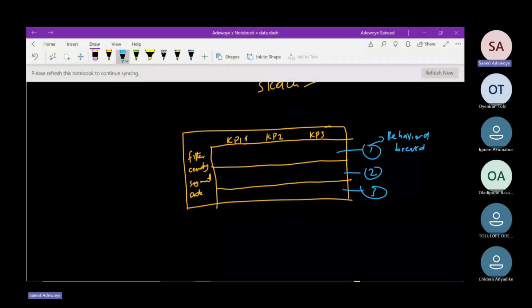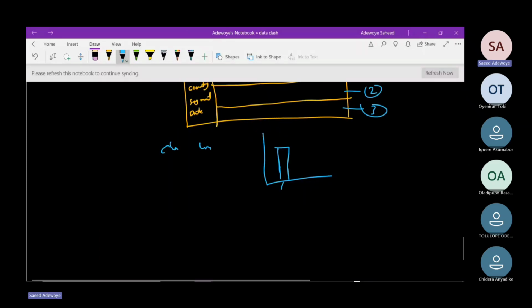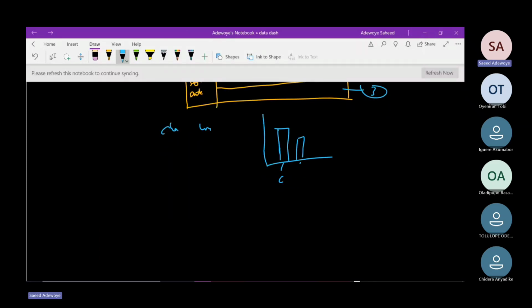What does this mean? It means, let's say, I just want to display the segment distribution. We have champion, loyalist, and everything. I can simply display a bar chart for that. This is the number of champions we have in our data set, followed by the loyalists, then followed by our at-risk customers. And also, let's say we have hibernating customers over here. So that gives us a behavioral overview of the segment distribution.